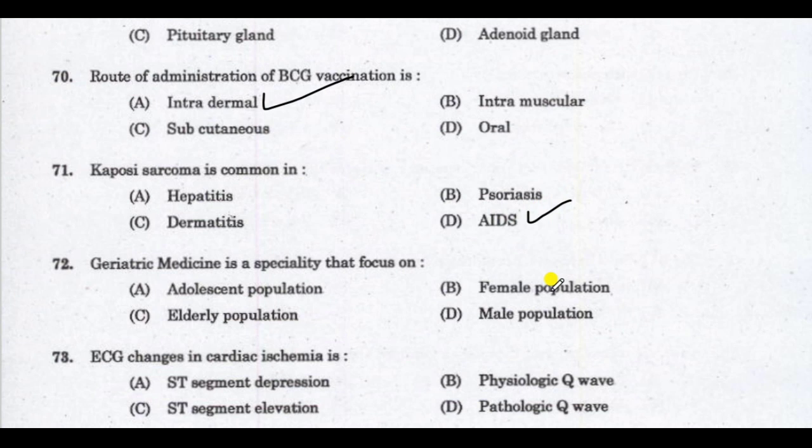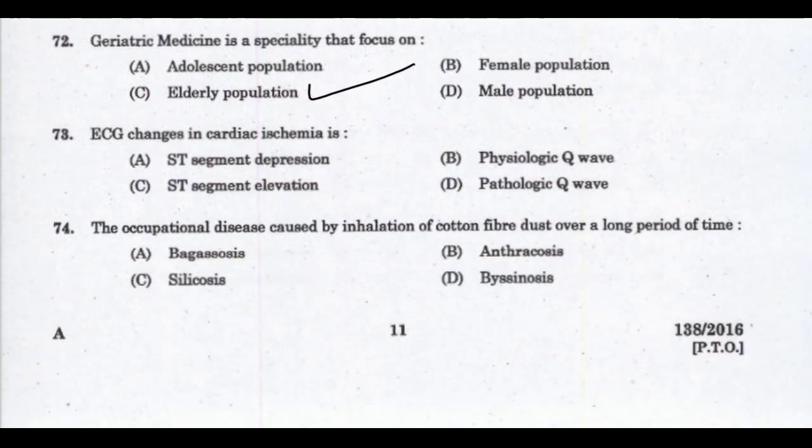Next question, geriatric medicine is a specialty that focuses on. Correct answer is elderly population. Geriatric medicine is a specialty that focuses on elderly population. Next question, ECG changes in cardiac ischemia is. Correct answer is ST segment depression. ECG changes in cardiac ischemia is ST segment depression.